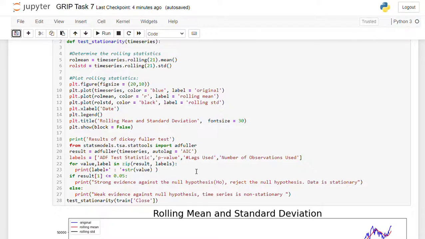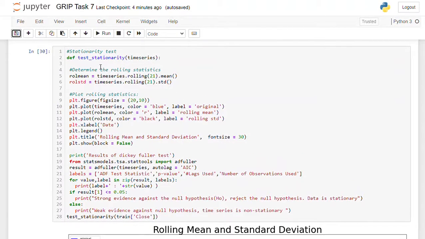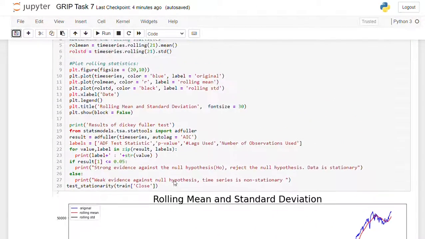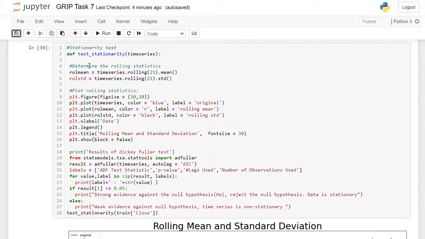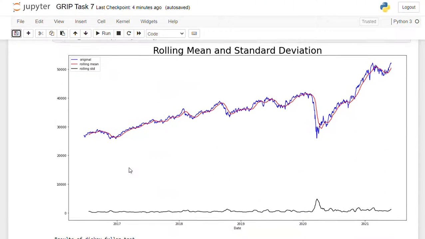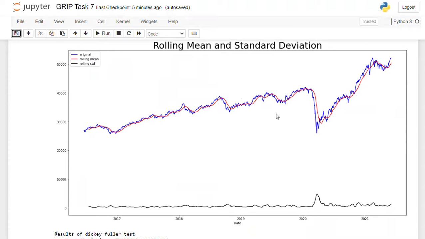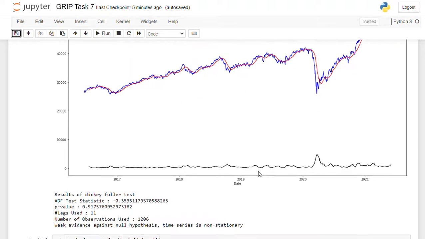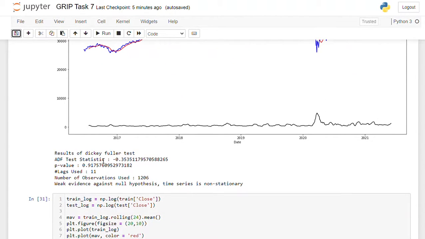So here I used a Dickey-Fuller test. To carry out this test, I am first defining a function test stationarity, then determining the rolling statistics. Then after that, plotting the rolling statistics. So after running this code, here is my output. After running this test, the result shows that the data is not stationary.